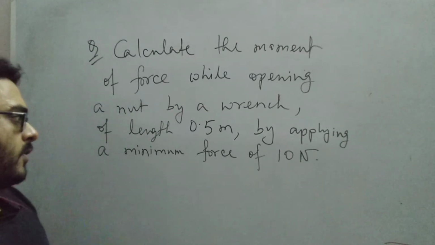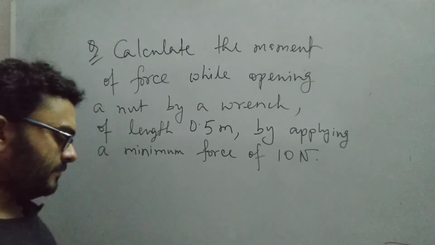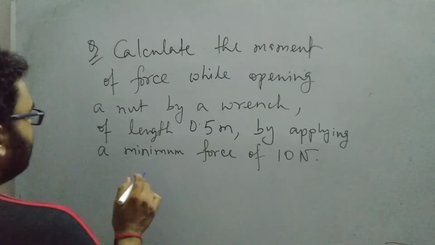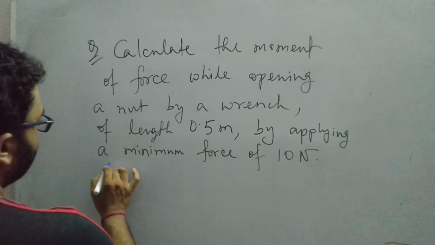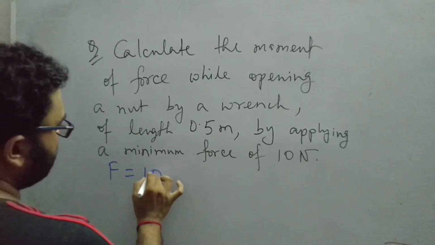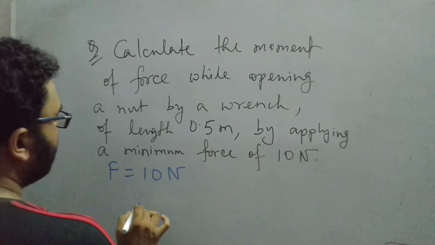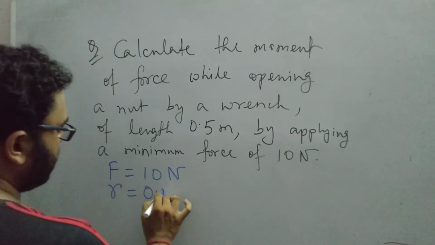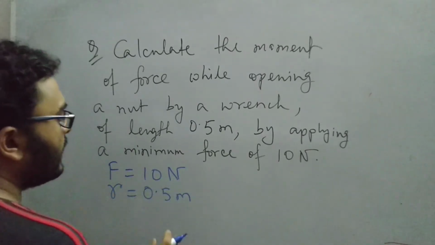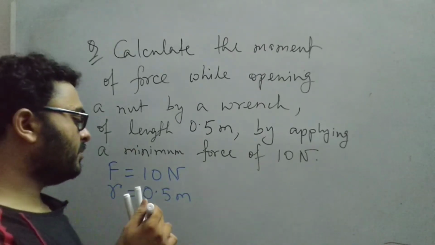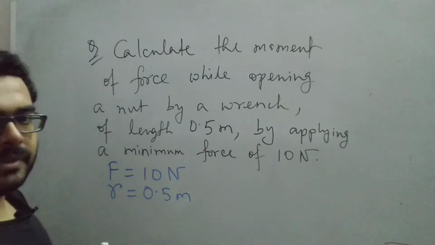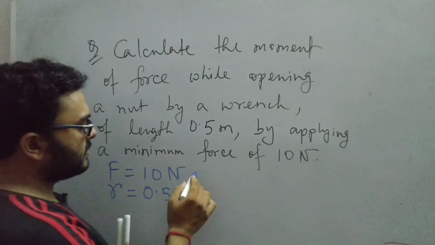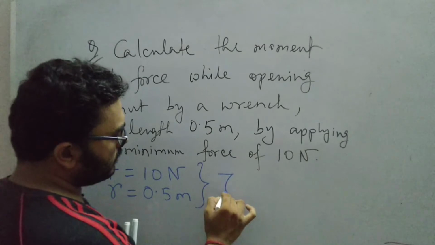So for this particular problem, I have to take the force F as 10 Newton as mentioned, and the perpendicular distance R as 0.5 meter. Why? Because it is said in the problem that we are applying minimum force. So from this we have to calculate the torque tau.